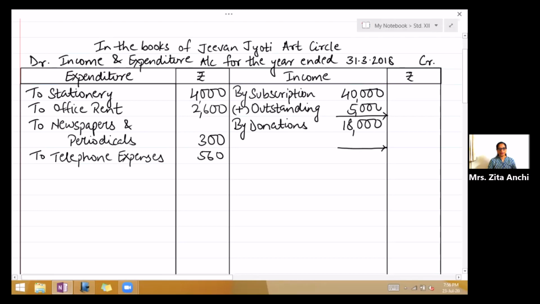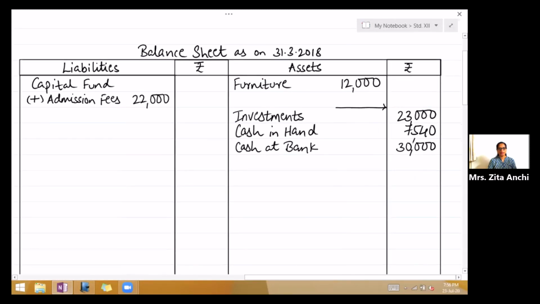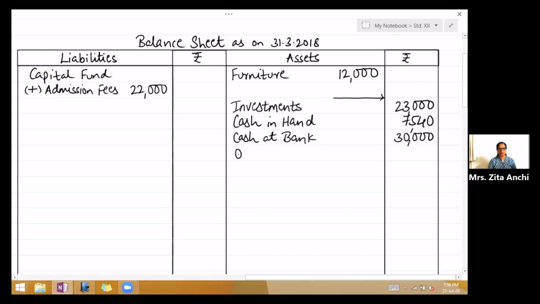Add it, take it to the outer column. Now the second effect, it is an outstanding income. So it will come on the asset side of the balance sheet. So write the second effect, outstanding subscription, 5,000.